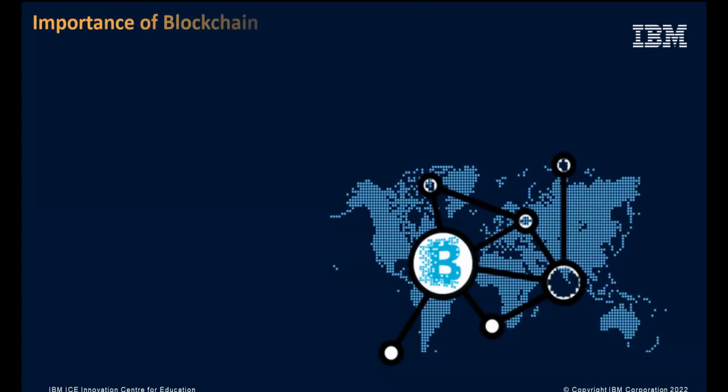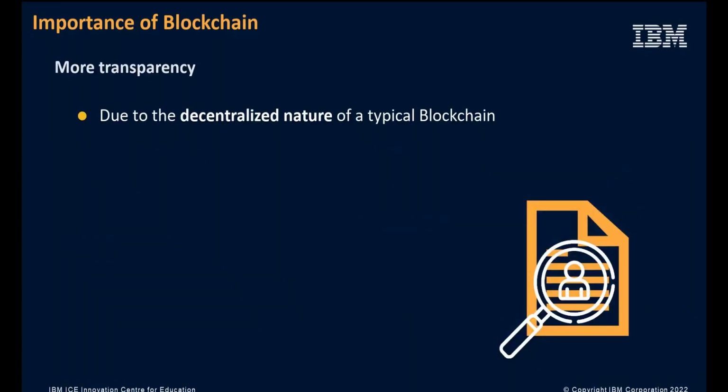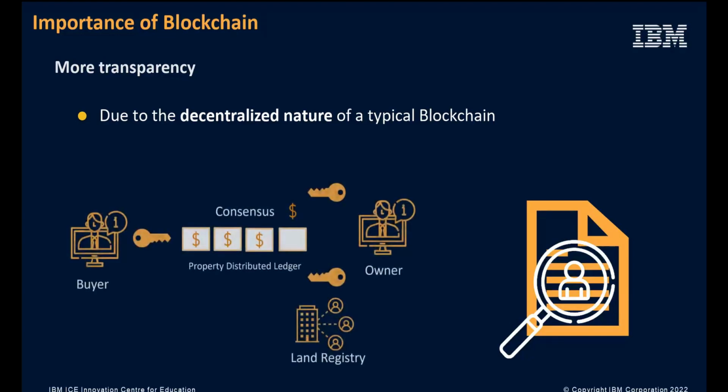Now, why are blockchains gaining importance? The importance of blockchain technology is underscored by how quickly it has been adopted. As a technology, blockchain can deliver significant benefits. More transparency due to the decentralized nature of a typical blockchain. For instance, if a city's land registry records are stored on a blockchain, then all the stakeholders can see what is happening. Bogus land records and fraudulent land deals will be a thing of the past.